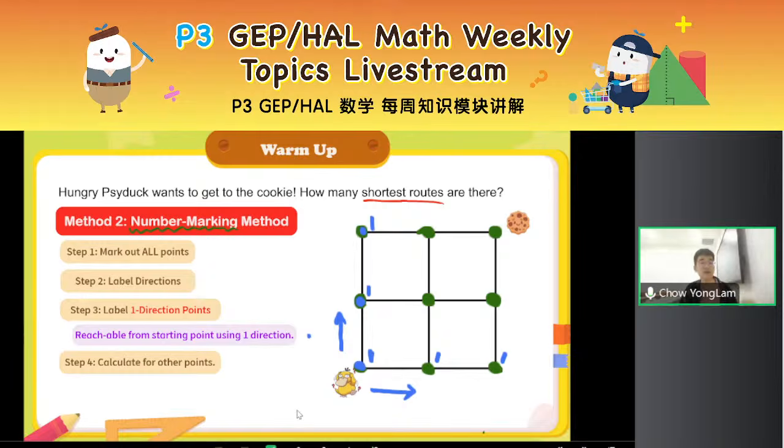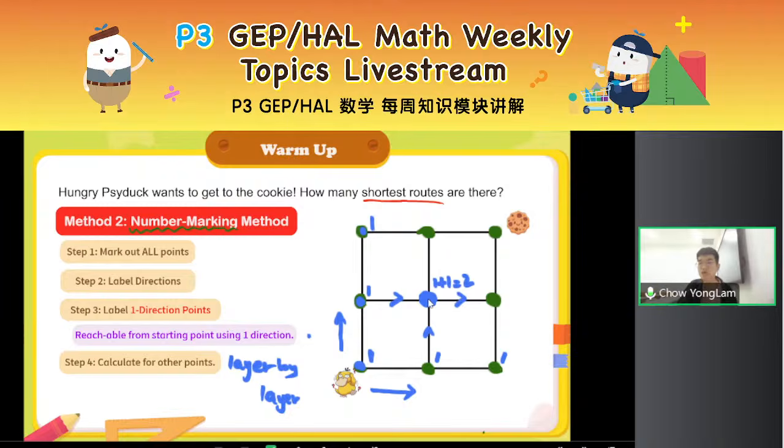And finally, we can start calculating for the other points, layer by layer. Okay, so for example, how many ways are there to reach the center point here? You see, how many ways can I reach here? I can come from the left, or I can come from the bottom, right? For this point onwards, it's not a one direction point anymore. I can come from two directions, right? So in this case, I will just add up the number of ways. Then I can come here. There's one way to come here and then come here. There's one way to come here and then go up. So in total, 1 plus 1, there should be 2 ways to reach it. Similarly for this point, right?